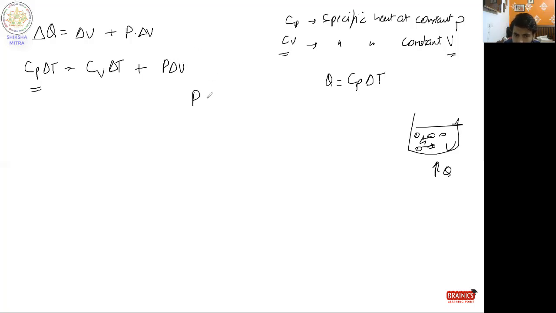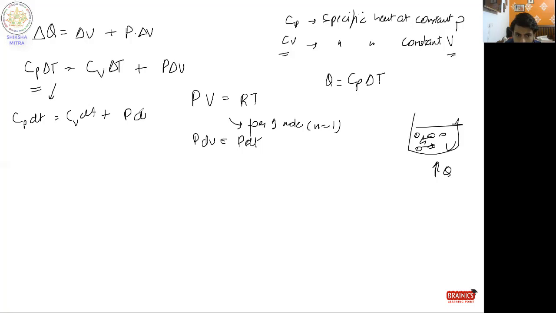From here we know that PV equals RT for 1 mole, where n equals 1. For a small change, P dV equals R dT. Taking the smallest change, Cp dT is equal to Cv dT plus P dV.